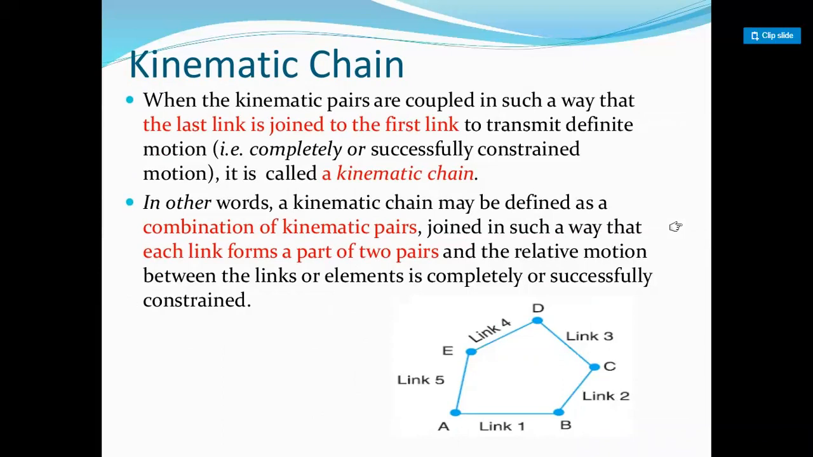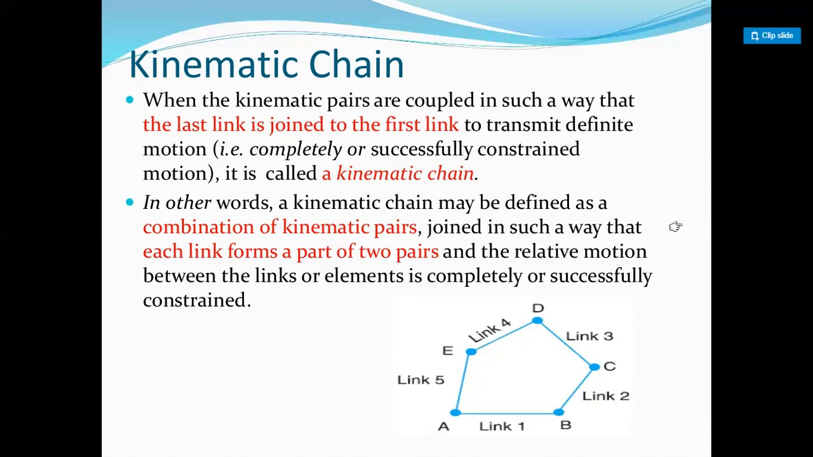Now we are going to study the kinematic chain. In the introduction part, we studied what kinematics is, what dynamics is, what a kinematic link is, what a kinematic pair is, types of kinematic links, types of kinematic pairs, and types of motions. Now we study the kinematic chain. When the kinematic pairs are coupled in such a way that the last link is joined to the first link, meaning more than two links are connected with each other, this is the first condition.